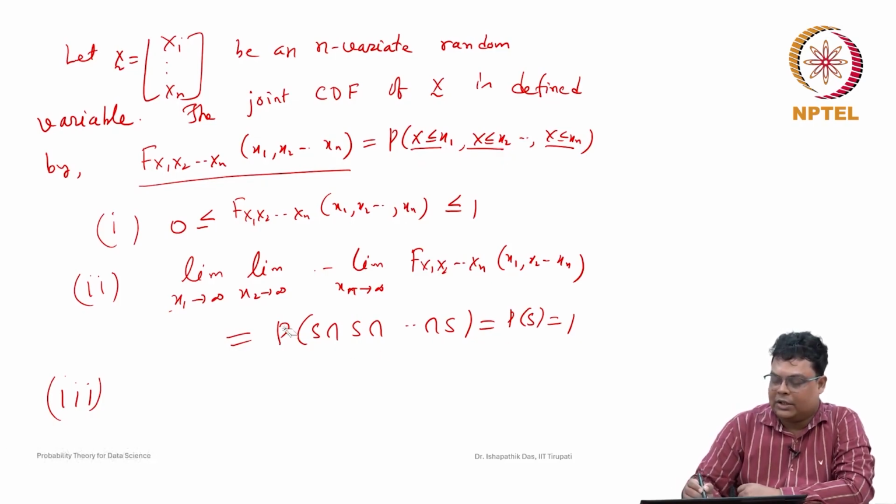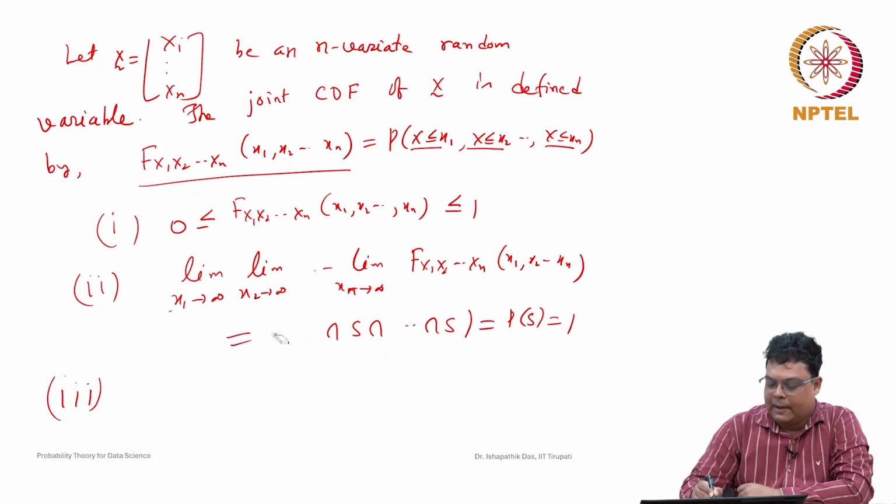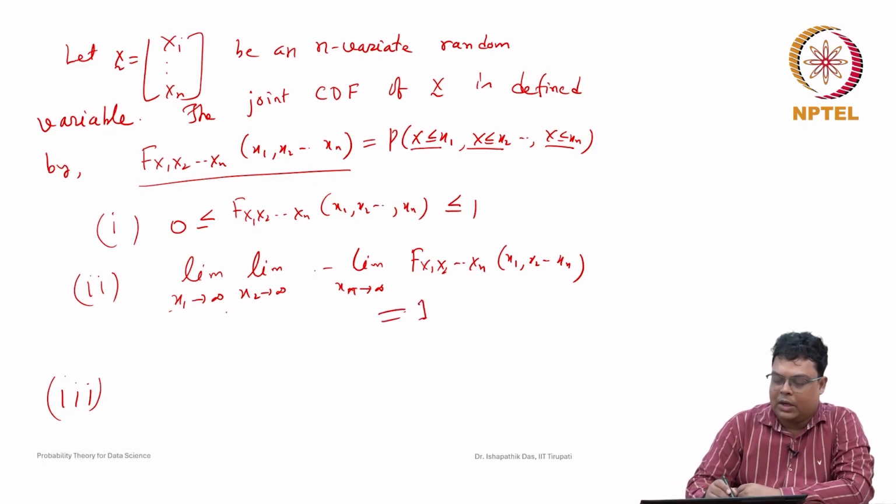So we can just directly write that this is nothing but equal to 1. Now how can you show that probability, if any one of the variables, the ith variable,